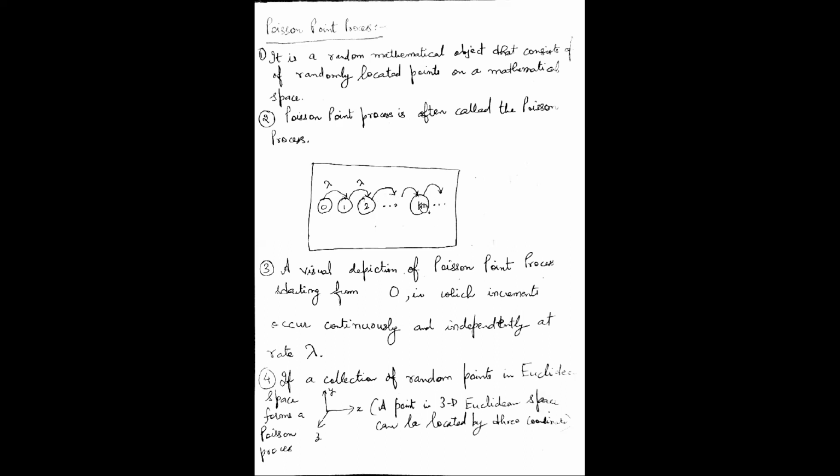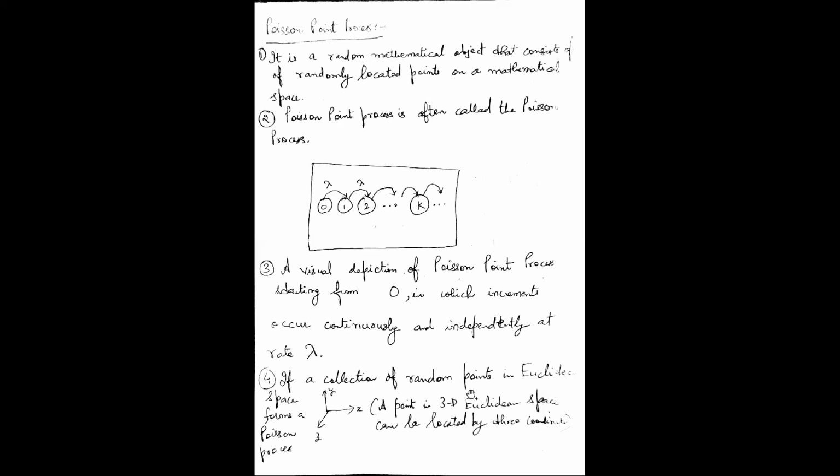And then let's say the kth point happens. These are Poisson points after lambda intervals. Now, this is a visual depiction of a Poisson point process starting from 0, in which increments occur continuously and independently at rate lambda. That's what this diagram is telling me.